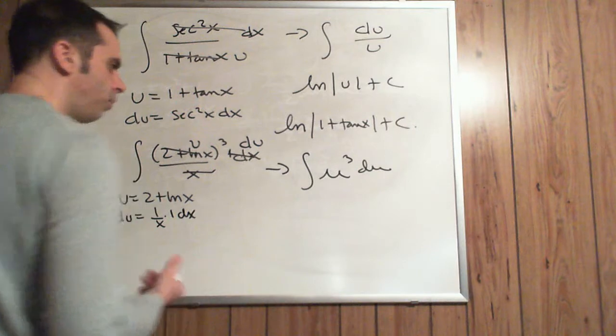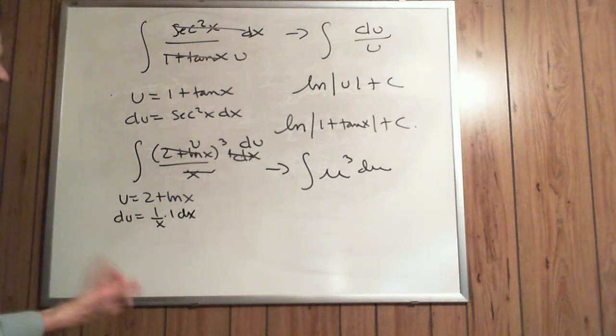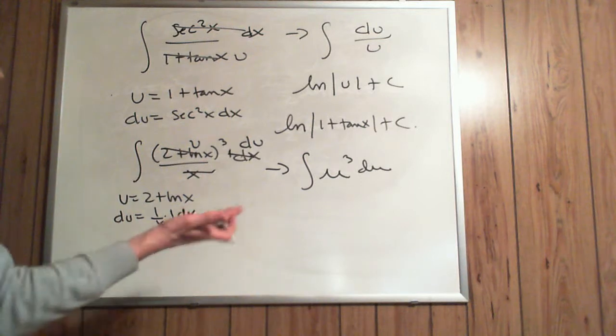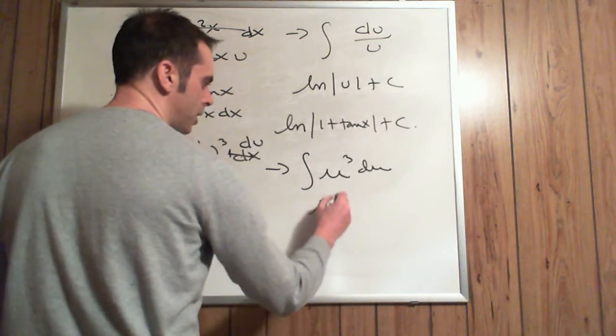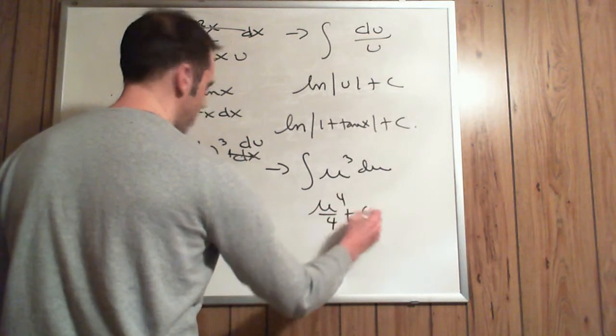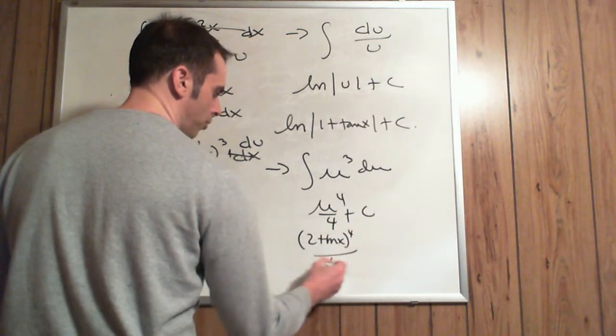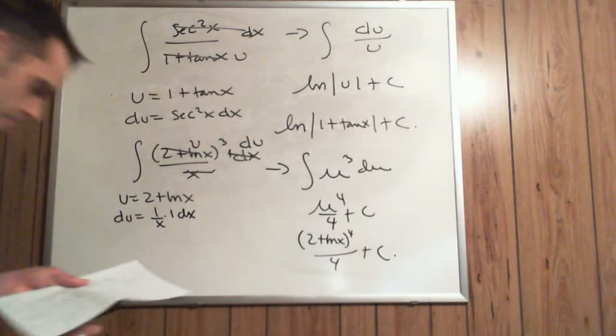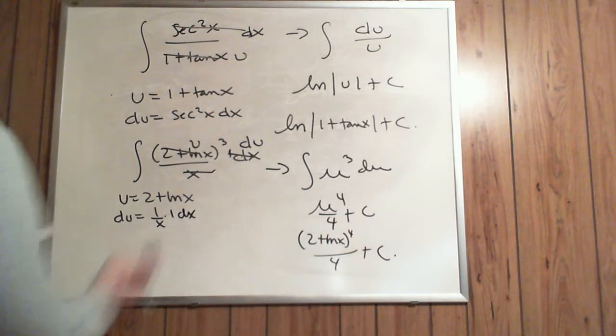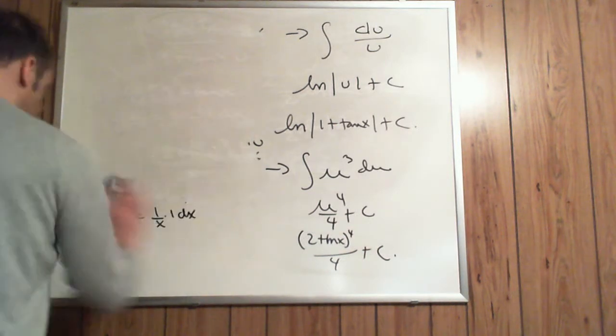So it's not of that form 1 over u, so don't assume that they're always going to be like that. So this was just the traditional u to the nth. So that antiderivative would be u to the 4th over 4 plus c, or 2 plus ln of x to the 4th over 4 plus c. Okay, and one more example on that one.